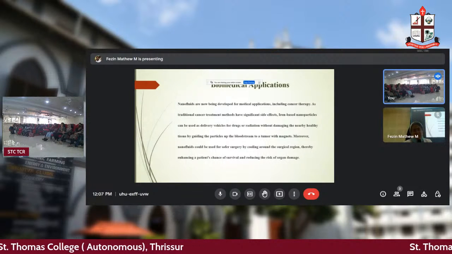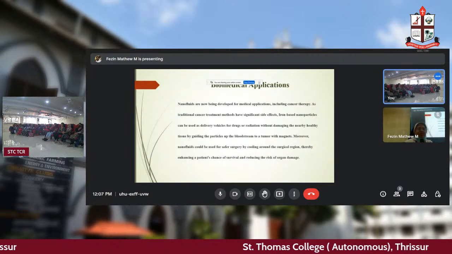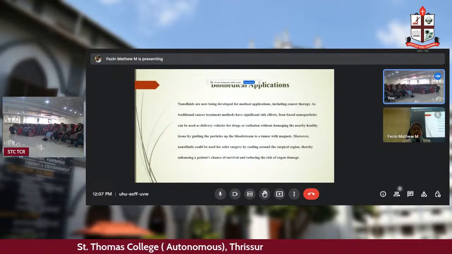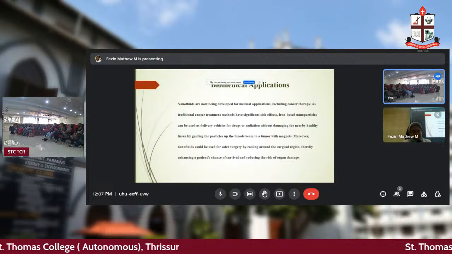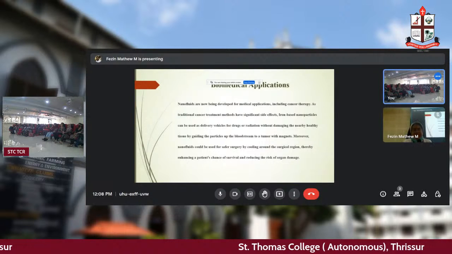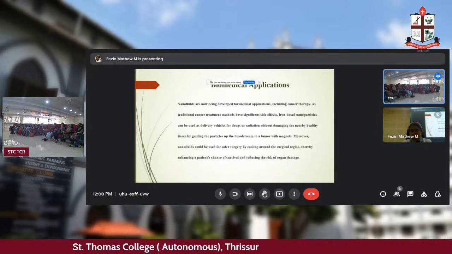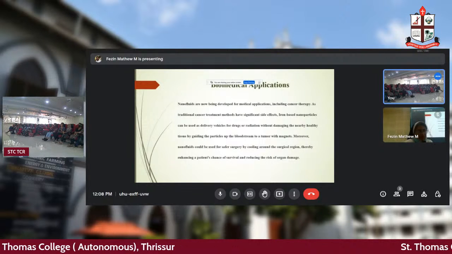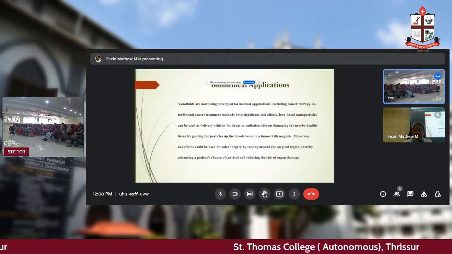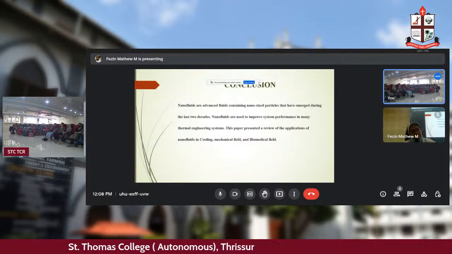When we are using nanofluids or nanoparticles, these nanoparticles run through the bloodstream only to the required damaged cells or tissues, and those tissues will go off from the body through some medical mechanisms. But the other cells will be saved and the patient will be kept intact and will be safe for a future life. So these are one or two very essential applications of nanofluids I discussed here.